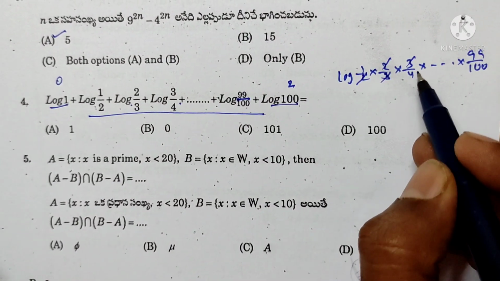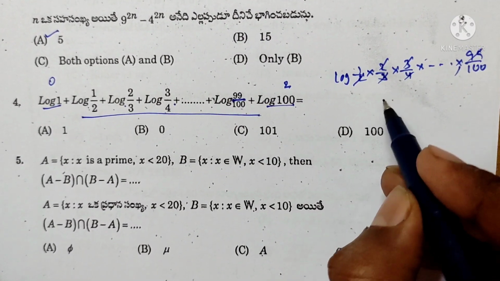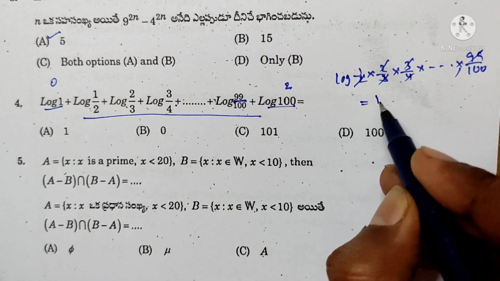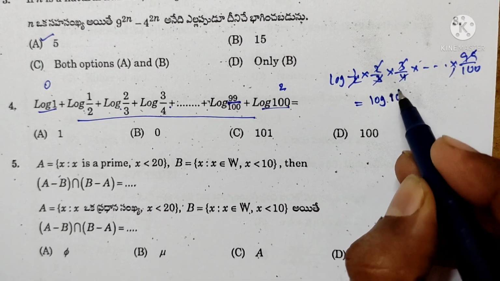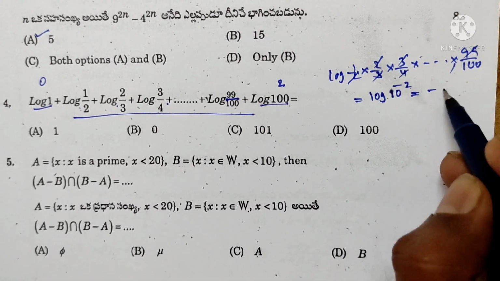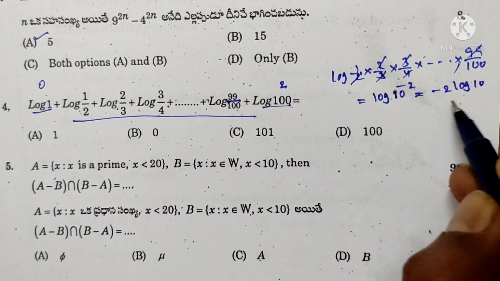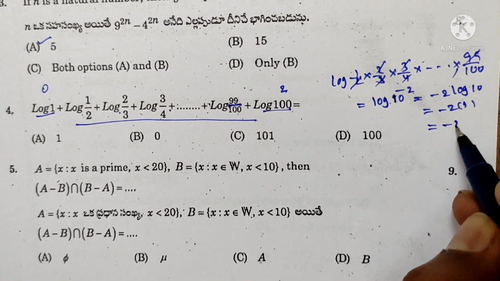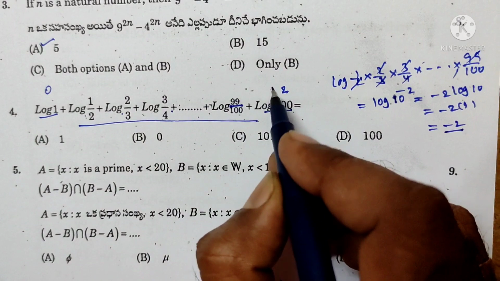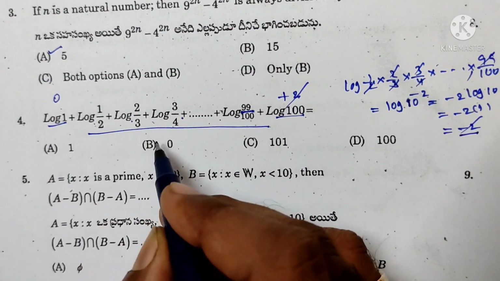The 2s, 3s, 4s and so on up to 99 cancel. The remaining value is log of 1 by 100. 1 by 100 can be written as 10 to the power of minus 2, so it is minus 2 into log 10, and log 10 is 1, so it is minus 2. This is minus 2 plus 2, which cancels, so the result is 0.